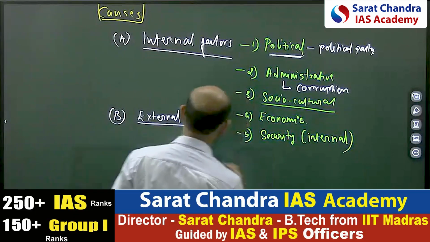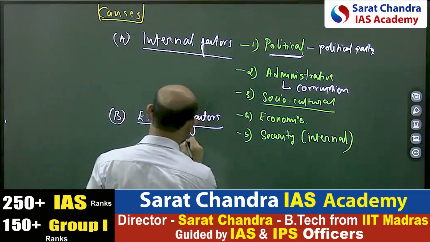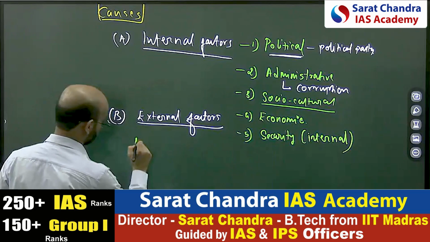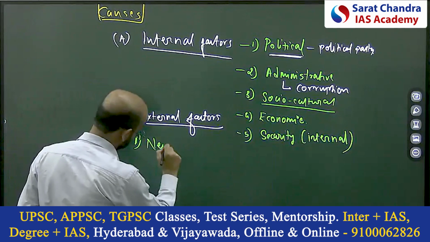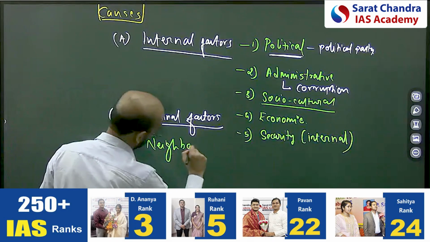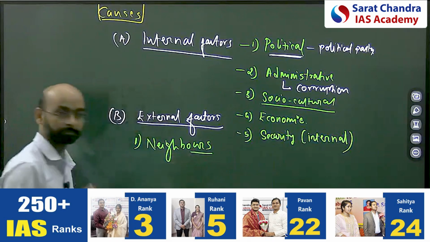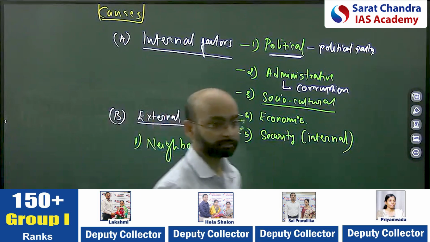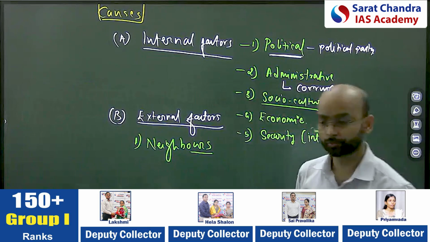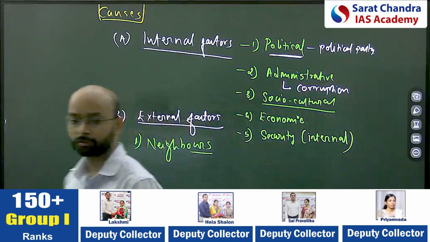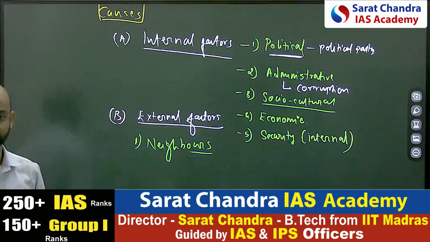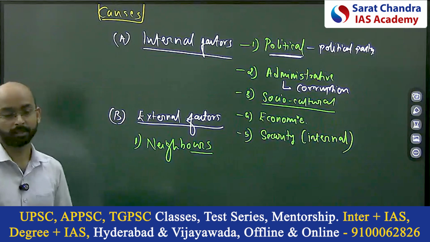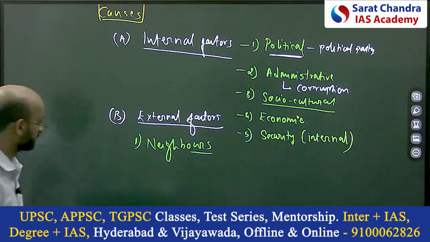Then come the external factors. Within the external factors, the first one is the issues with the neighbors: Pakistan, China, and we had issues with Sri Lanka also. We have to bring out how they influenced. That external factor is the reason for the different wars we fought.